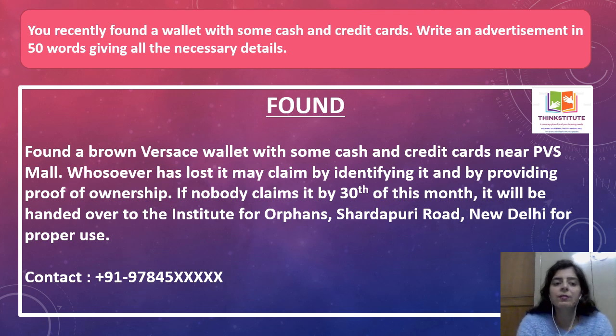So give the heading found. A brown Versace wallet with some cash and credit cards near PVS Mall. Whosoever has lost it may claim by identifying it and by providing proof of ownership. If nobody claims it by 30th of this month, it will be handed over to the Institute for Orphans, Shardapuri, New Delhi, for proper use. Give your phone number as well.